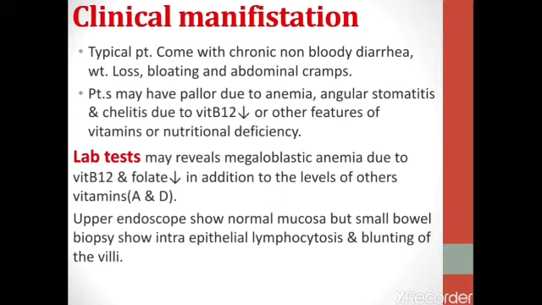How can we make the diagnosis? Laboratory tests may reveal megaloblastic anemia due to vitamin B12 and folate deficiency, in addition to the levels of other vitamins, such as vitamin A and vitamin D. Upper endoscopy shows normal mucosa, but small bowel biopsy shows intraepithelial lymphocytosis and blunting of the villi.